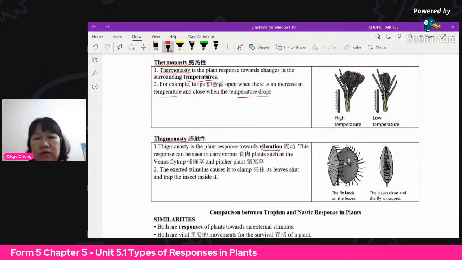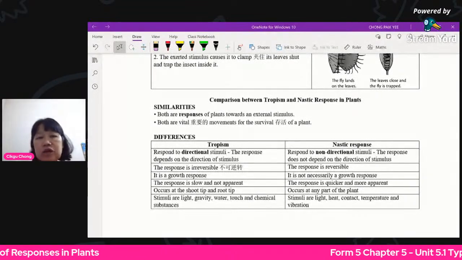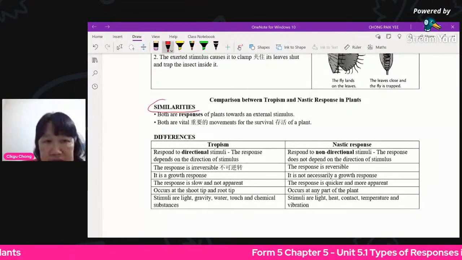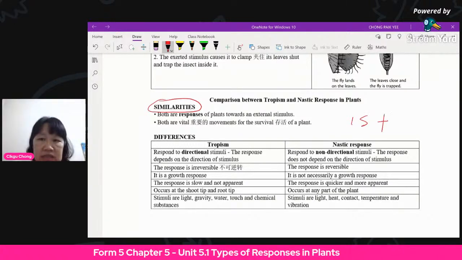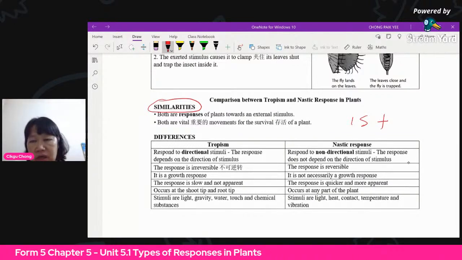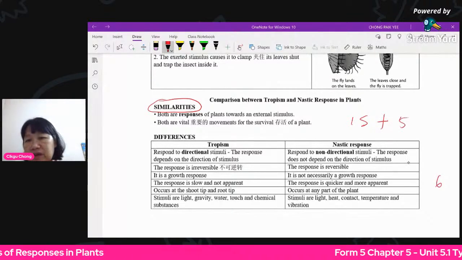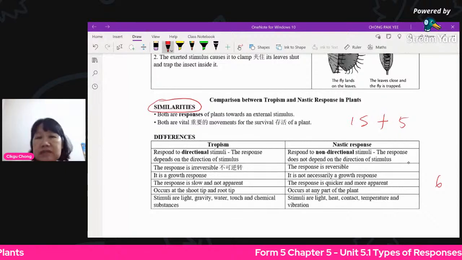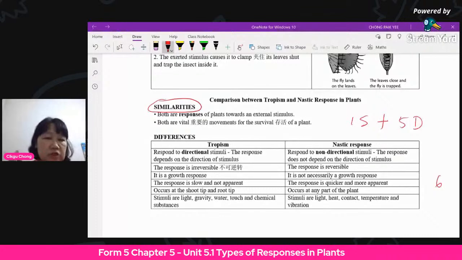Okay, now comparing. This is a popular question when they ask you to compare and contrast. Do not forget about your similarities first. At least give one similarity, plus the rest depends on the marks. If the marks are 6 marks, then you must have 5 differences. Example like that. So first of all, what is the similarity between tropism and nastic response?